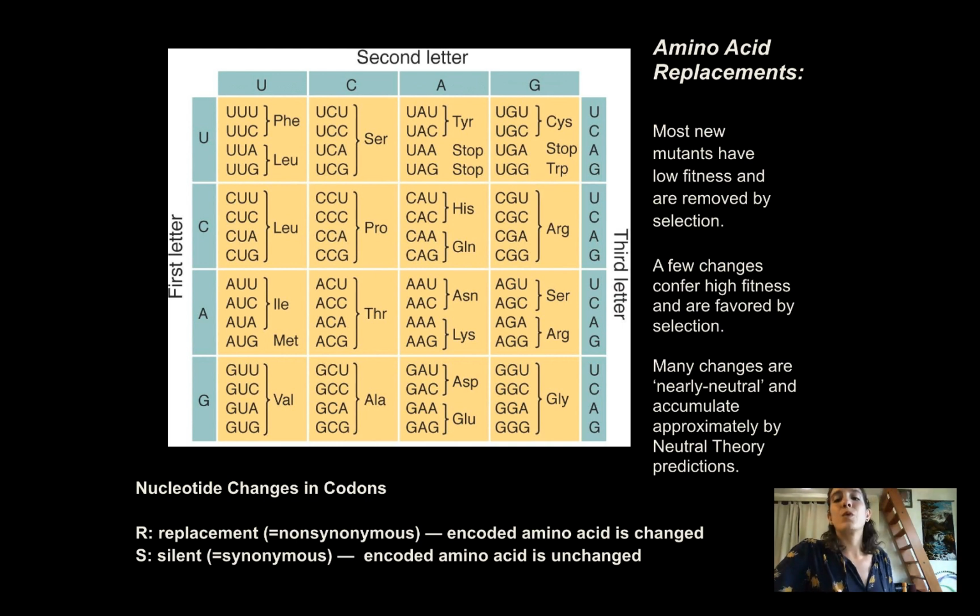So for amino acid replacements, most new mutants have very low fitness and are removed by selection. Imagine some random mutation, it's probably going to be deleterious, odds are, and removed from selection, never really seen in a population much. A very few number of changes will confer high fitness and will be favored by selection and will increase in frequency. But the vast majority are actually nearly neutral and accumulate approximately by the neutral theory prediction. So actually a lot of even these replacement sites can end up having neutral effects.